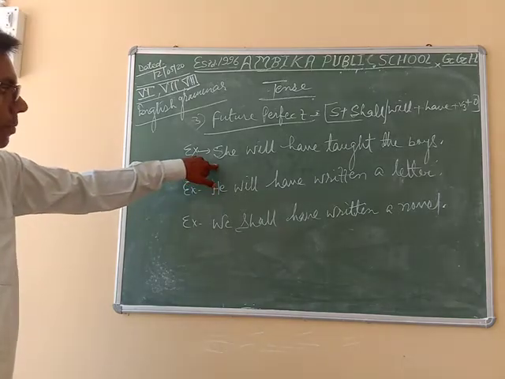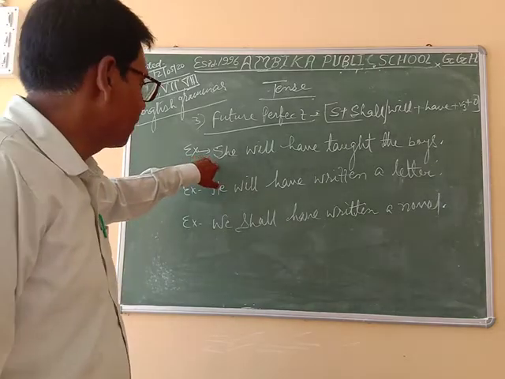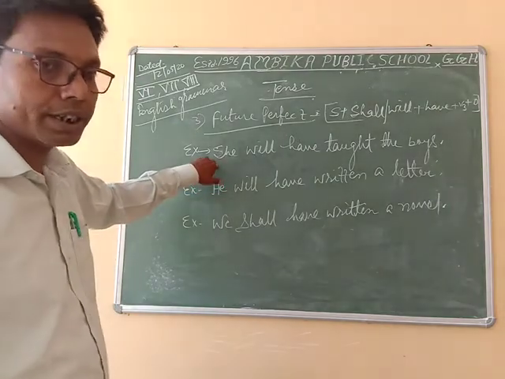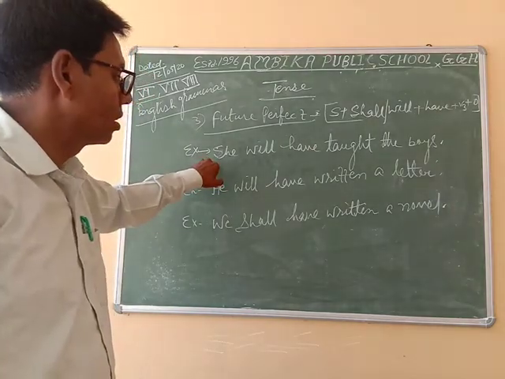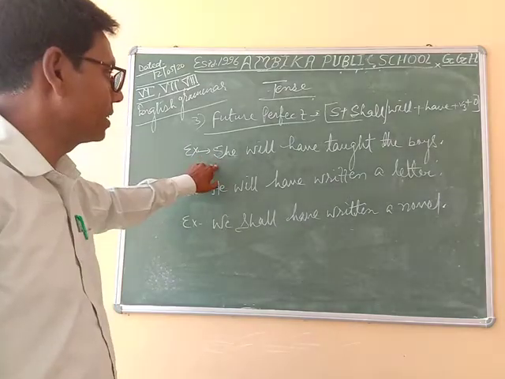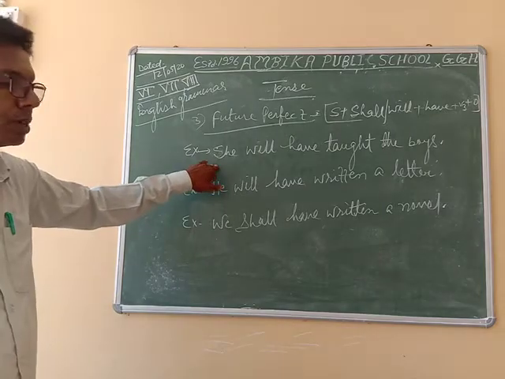So firstly, we have to break the sentence, and after breaking, see which kind of structure you are getting, and after that we can analyze whether the sentence is related to future perfect or not.